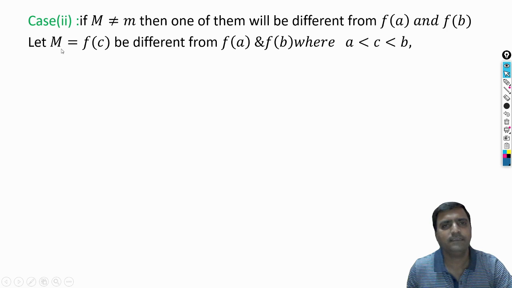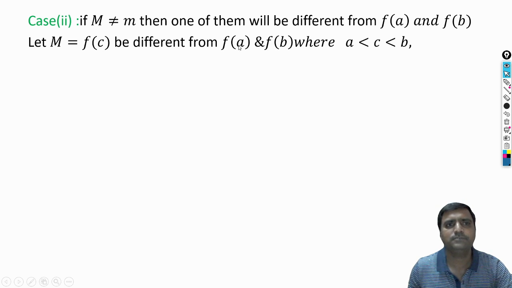Okay, so we will know later. Let M, the supremum, be equal to f of c. As I explained on the last page, we obtain either the supremum or the infimum at the boundary values. So when a or b is given as a value, the supremum or infimum comes. So assuming something is different, let M be equal to f of c, that supremum is equal to f of c, that be different from f of a and f of b.